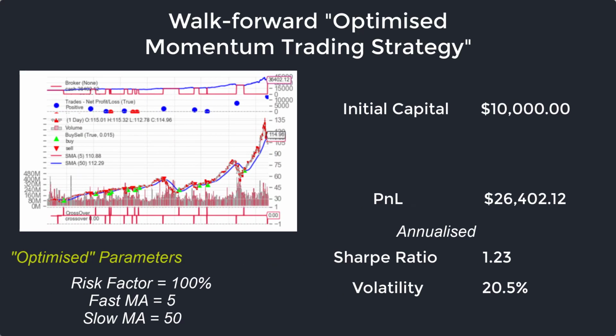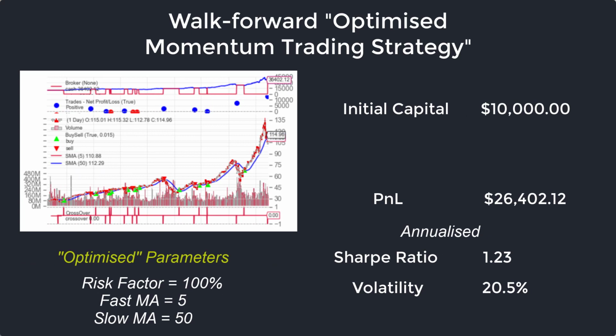Once we've run that, what I can find is that out of those 216 scenarios, those multiple tests that I ran, the highest Sharpe ratio that I found was 1.23. That led to a profit and loss of $26,400, right? Over my $10,000 of initial capital. I also have an annualized volatility of 20.53. Okay, so that's great. I've just done this test. I've tuned my trading strategy. Now, that's really good. Let's take a look at some of the statistics.